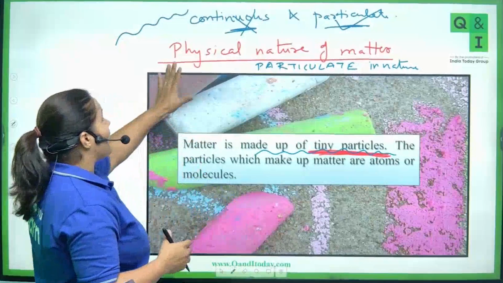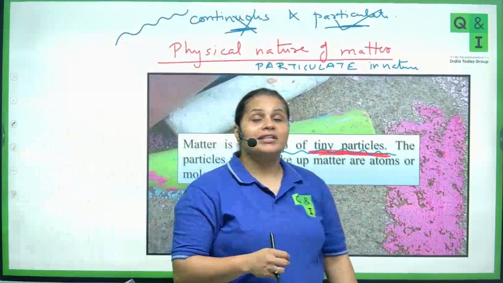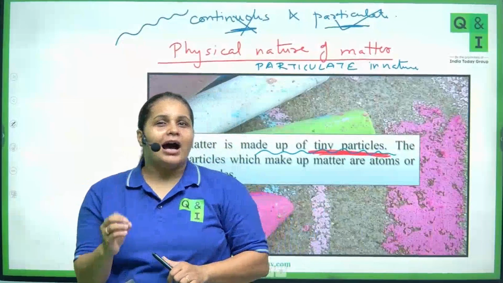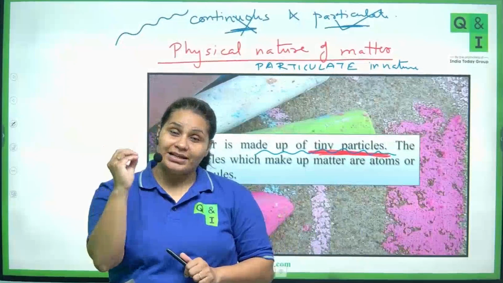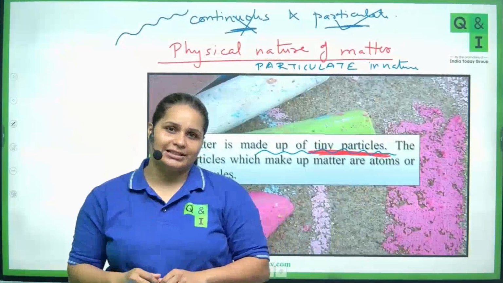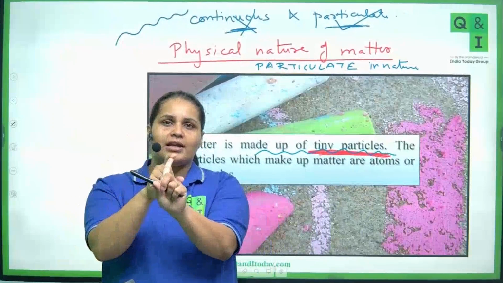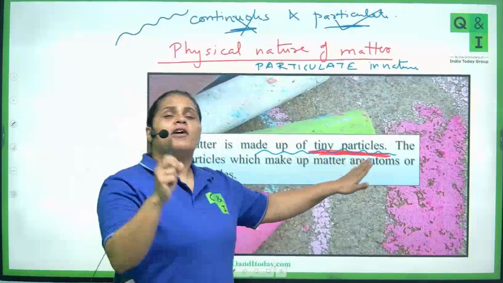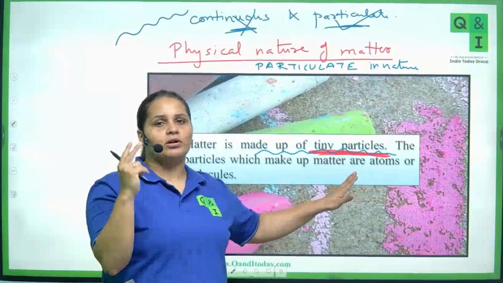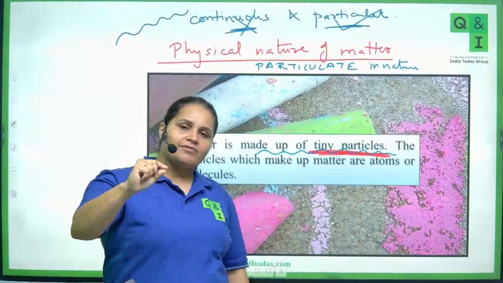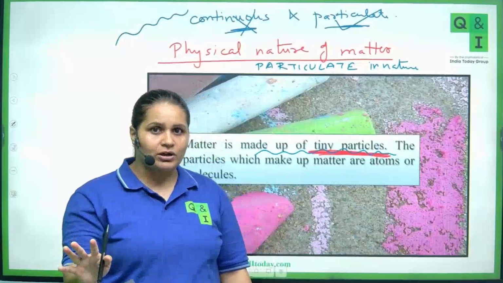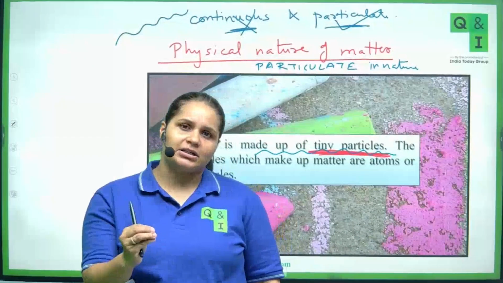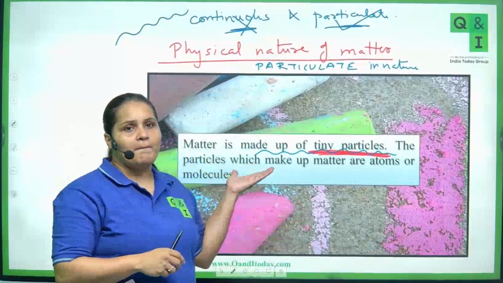Now, coming to the answer of this question, physical nature of matter. We understood what the physical nature of matter is, but how do we write it in the exam? What are the key points? The first thing you need to write is that matter is particulate in nature. And the second point, they are made up of tiny particles. Both the words should be mentioned. First write that it is particulate in nature, and the particles are very small, very tiny particles that make up your matter. Am I clear?